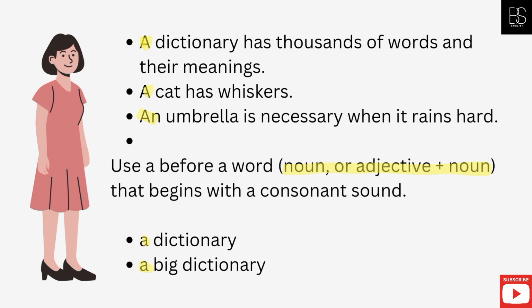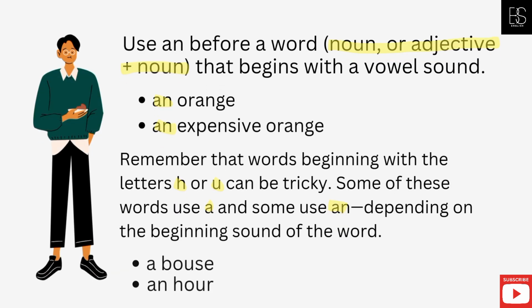Use a before a word, noun, or adjective plus noun that begins with a consonant sound: a dictionary, a big dictionary. Use an before a word, noun, or adjective plus noun that begins with a vowel sound: an orange, an expensive orange.